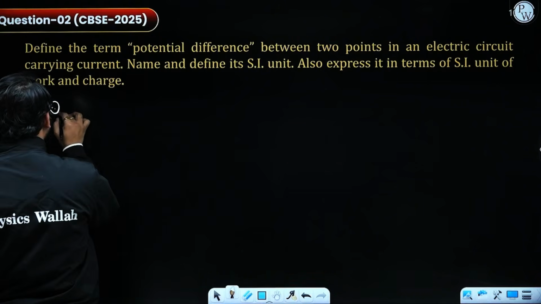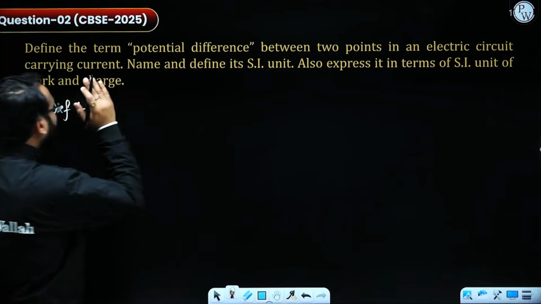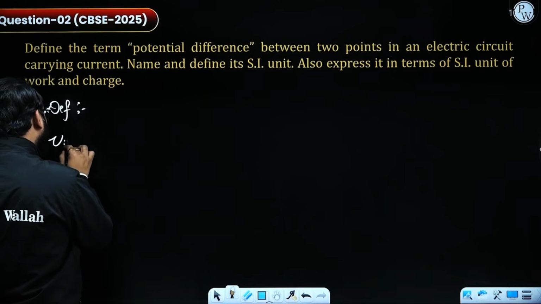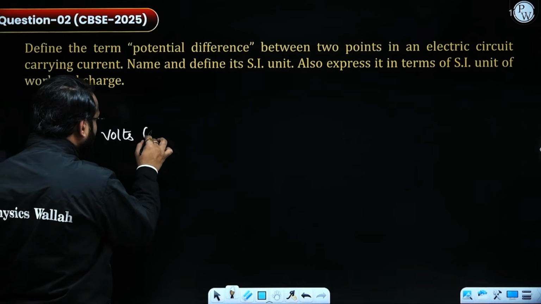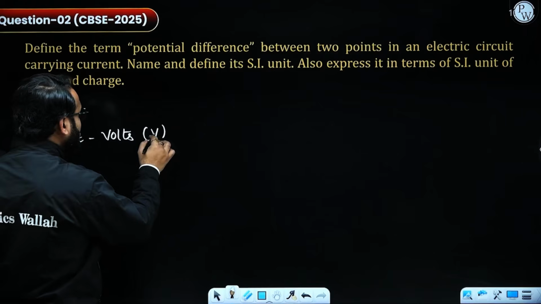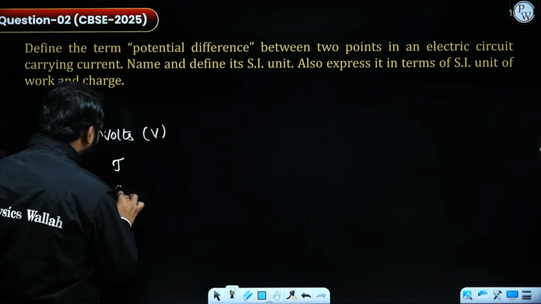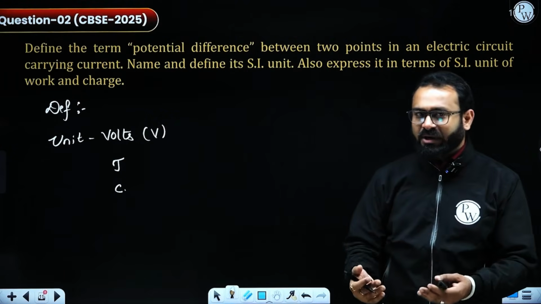So in the definition, we are going to write the amount of work done. Then they are asking about the name and define the SI unit. So define its unit. Unit will be volts represented by capital V, and express in terms of SI unit with the work and charge, that is joule and coulomb. This is how you need to write the answer. In the previous slide I have already explained.